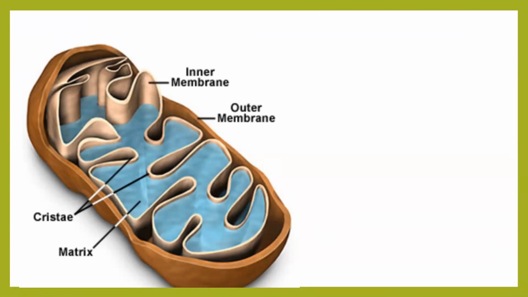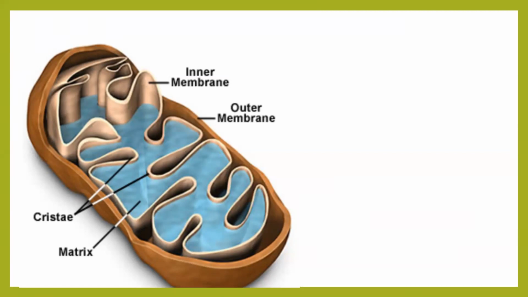Okay, so let me tell you the reason. Let's say you have a piece of cloth. If you keep the piece of cloth open, you will have a specific surface area. But if you fold the cloth and keep it, don't you think you will have more surface area? Right? This is exactly what happens. The more the foldings, the more the surface area of the membrane.